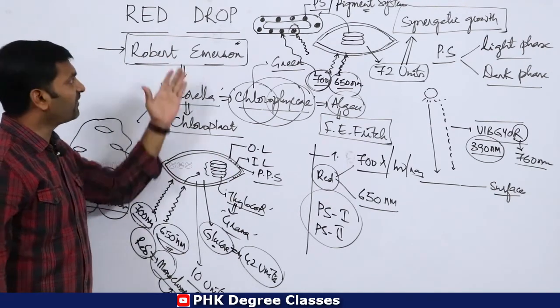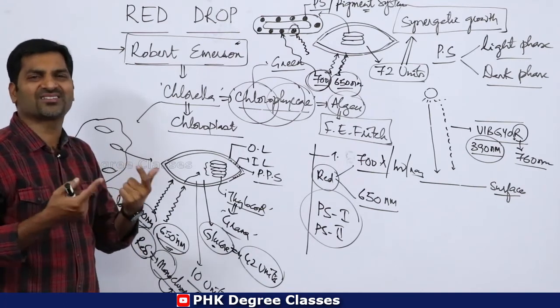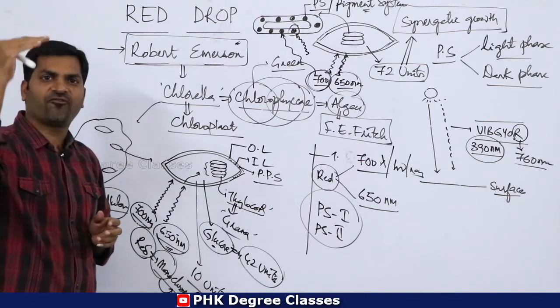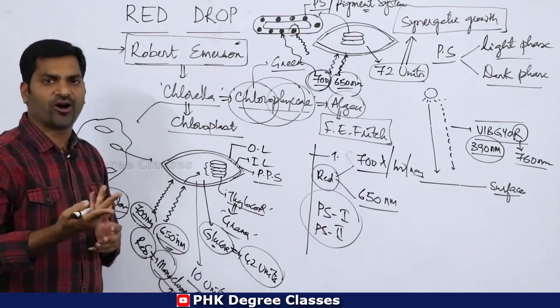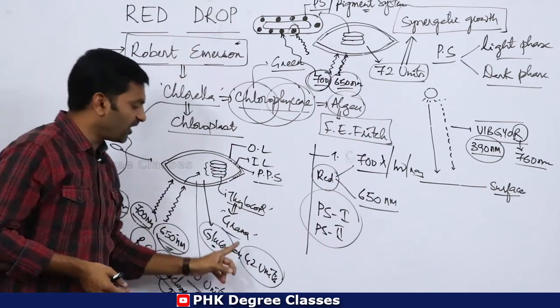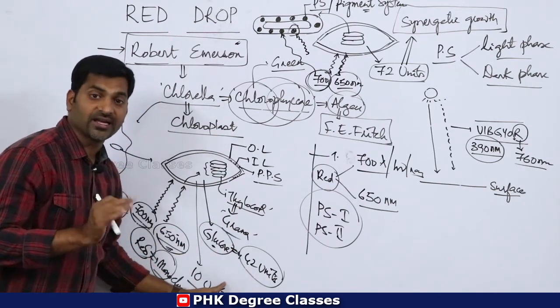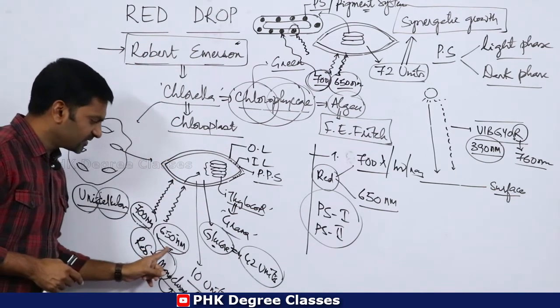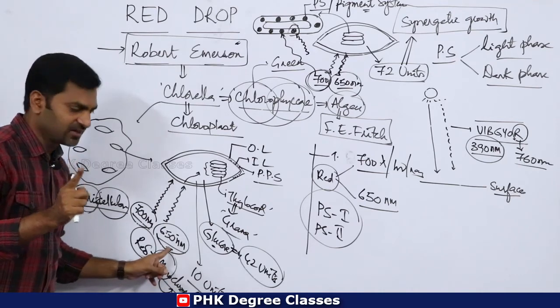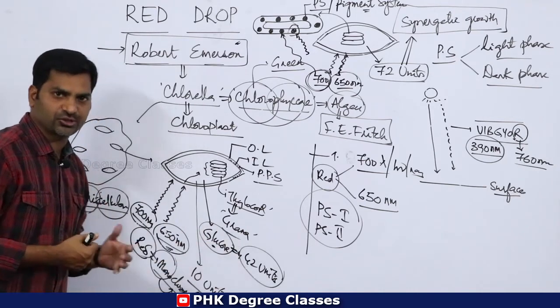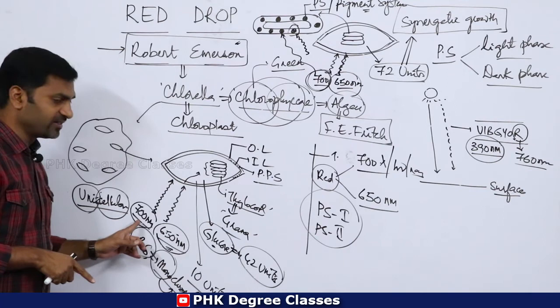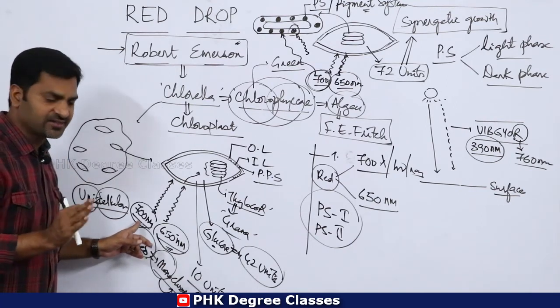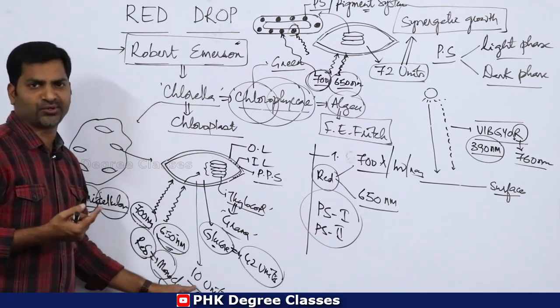Then come to our heading, that is red drop. What is red drop? Drop is nothing but falling. So there is a falling of photosynthetic rates in the presence of red sunlight. If you give 650 nm of red sunlight, the photosynthetic rate will be 42. If you give 700 nanometers independently, the photosynthetic rate will be just 10 units.